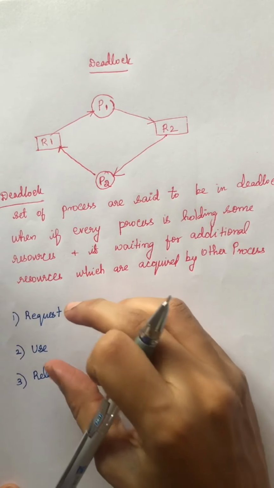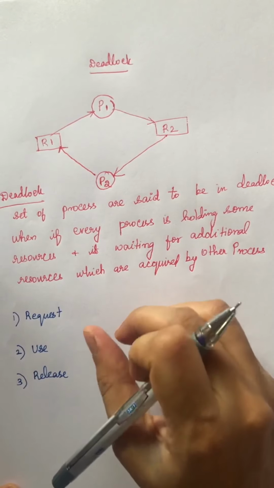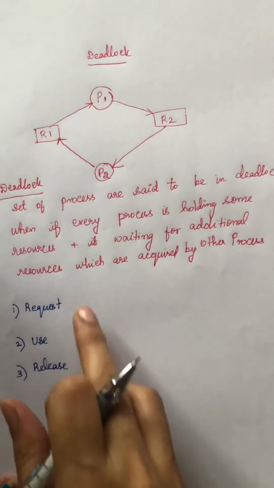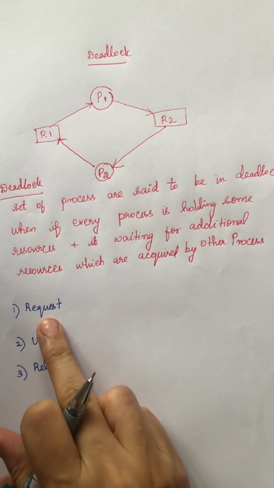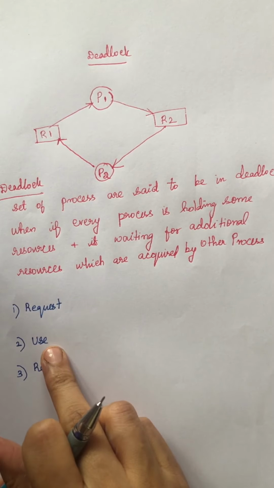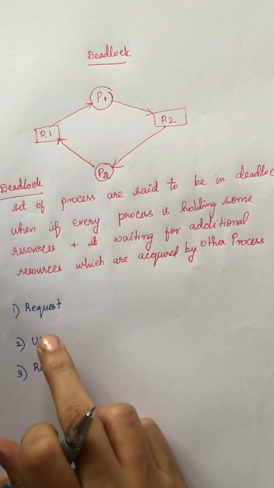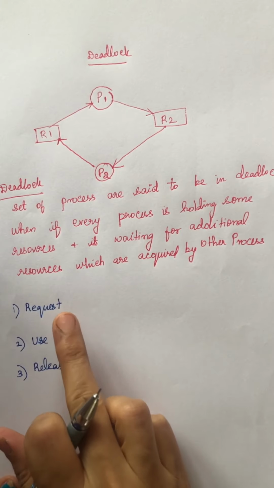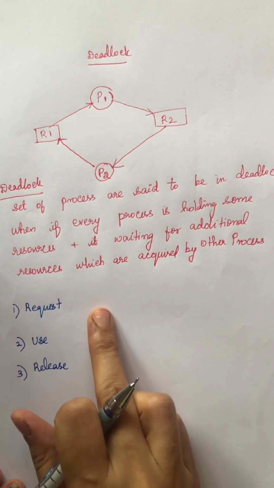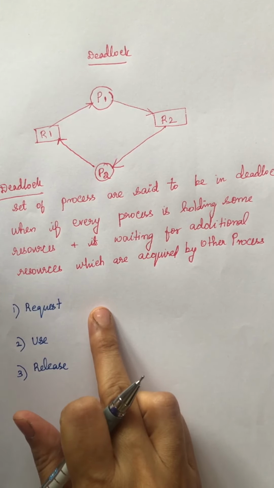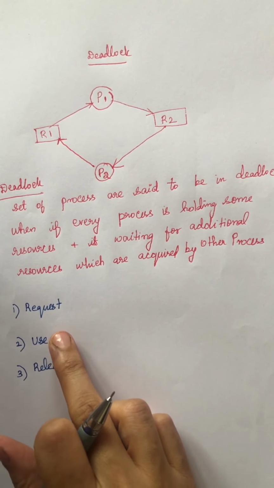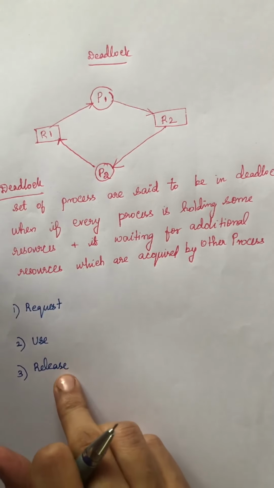So now we will see that under the normal mode of operation, every process has to follow the following sequence: first request, second use, and third release. What is request? Each process will request a resource. If the resource is available, it can use the resource. Next, when it finishes using the resource, it will release the resource.